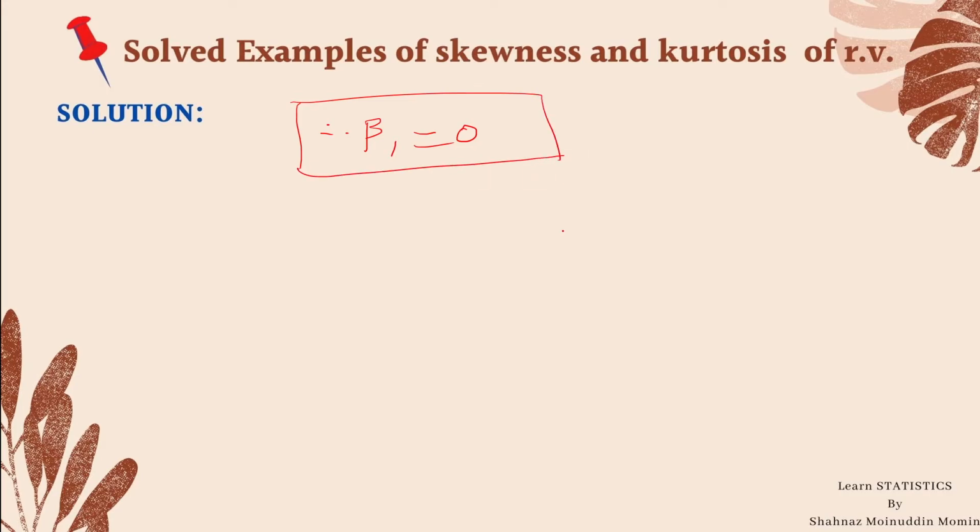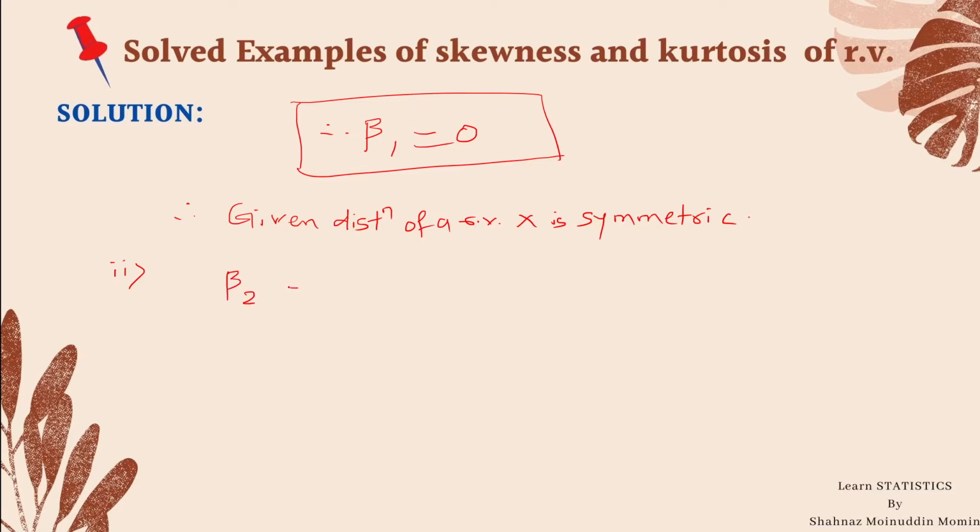Here beta 1 comes 0. Therefore, the given distribution of a random variable x is symmetric. Now we shall calculate the coefficient of kurtosis, beta 2.